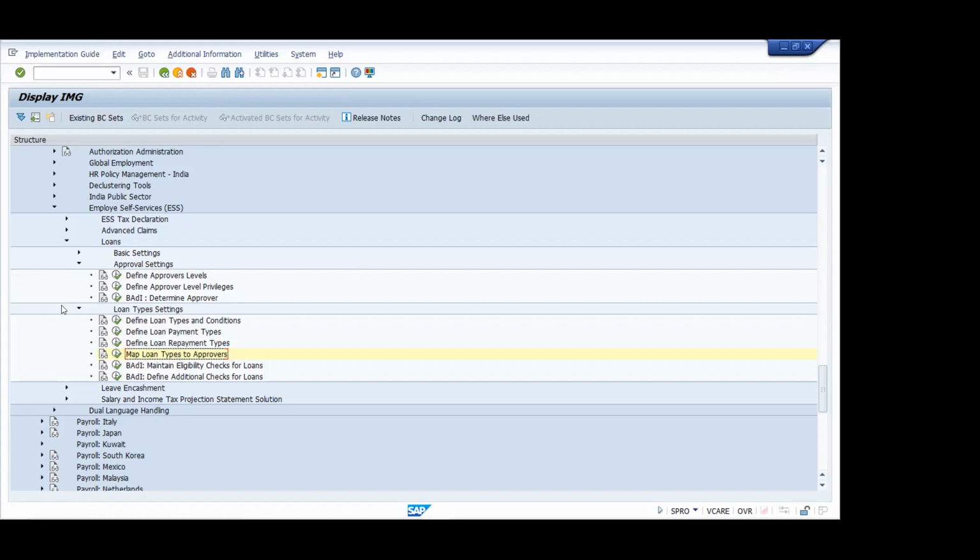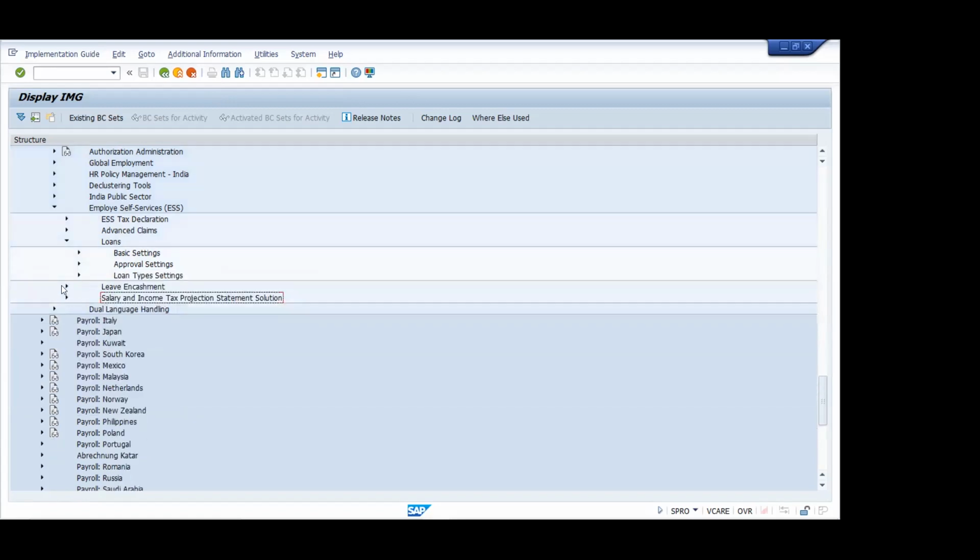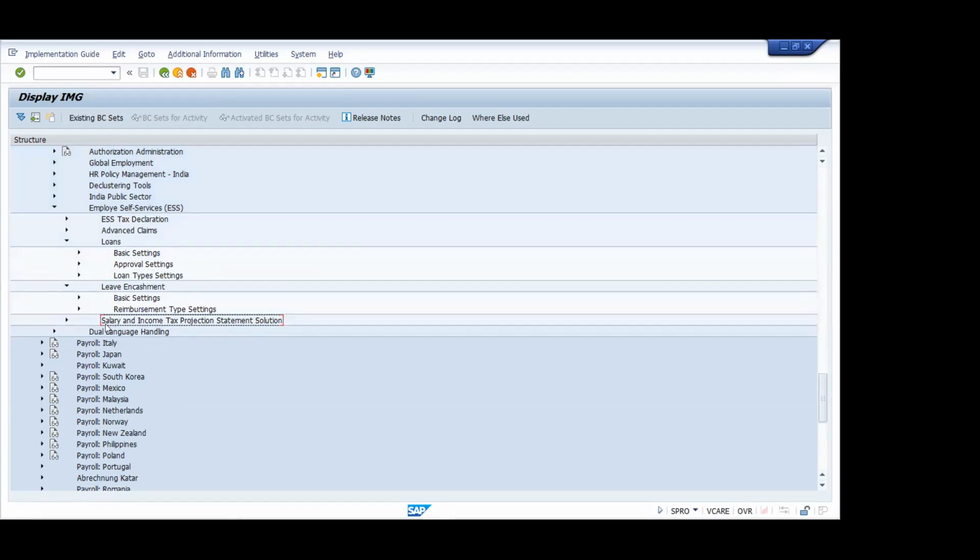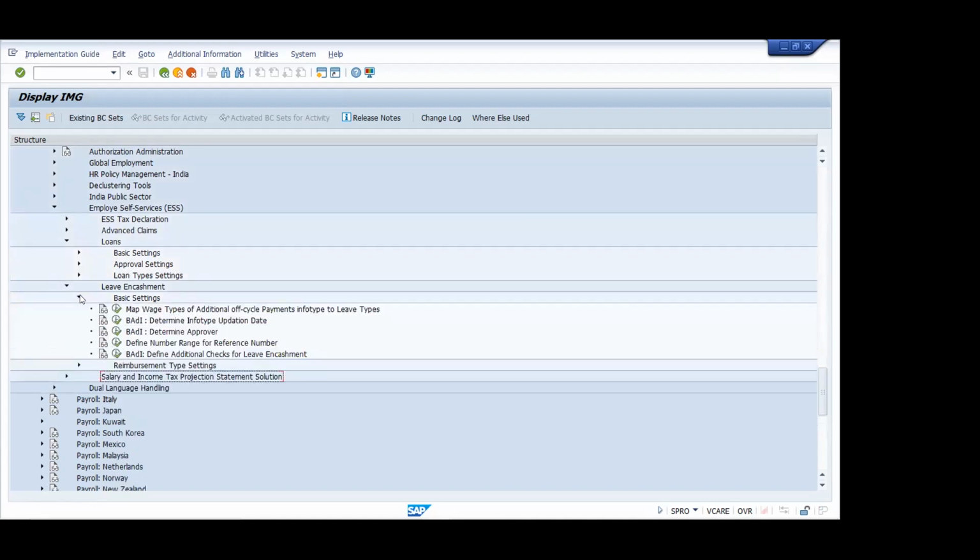That is leave encashment. What is leave encashment? Any idea? Yes, sir. In an organization they give some yearly quota. If we are not using that quota, we can cash that leave. We can encash that either during the employment, or depending upon the organization, at the exit time. Some tax exemption is also there. Yes, there are so many rules and regulations.